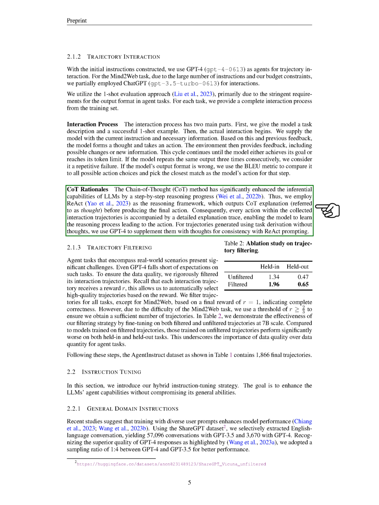Trajectory interaction. We used GPT-4 as agents for trajectory interaction. For the Mind2Web task, due to the large number of instructions and our budget constraints, we partially used ChatGPT for interaction. Following AgentBench, we used a one-shot evaluation approach, mainly because of the strict requirements for output format in agent tasks. For each task, we provided a complete interaction process from the training set.